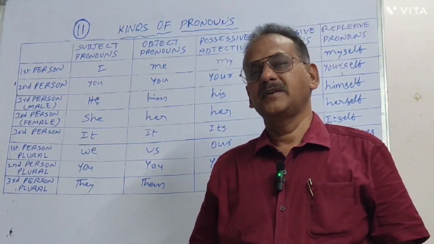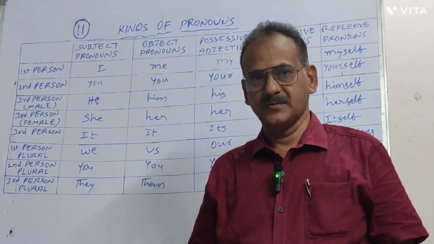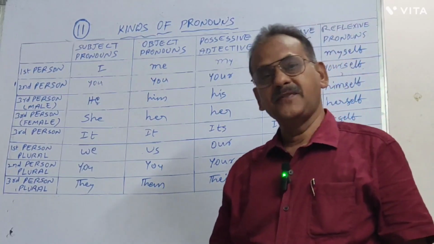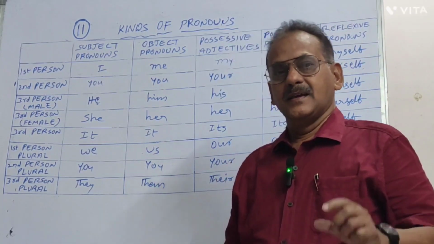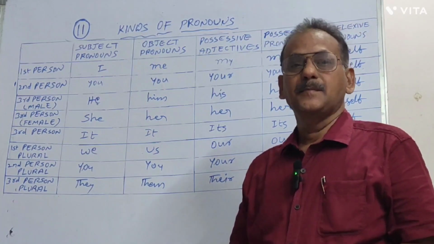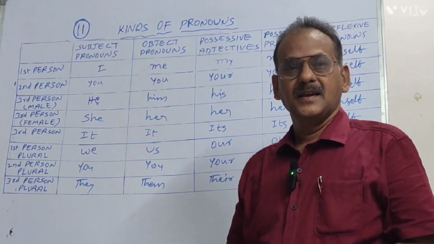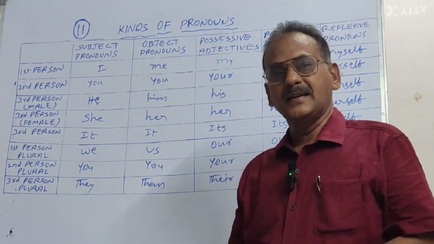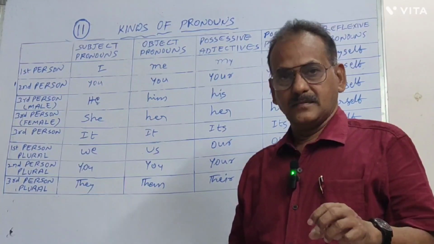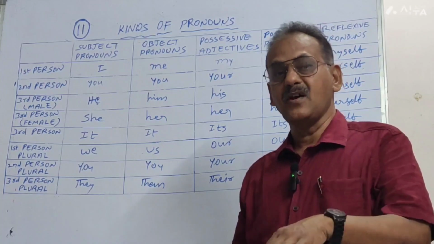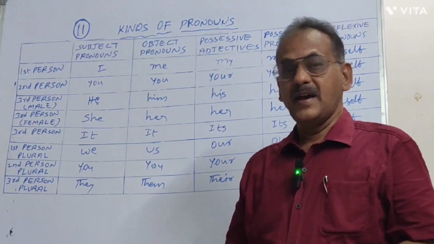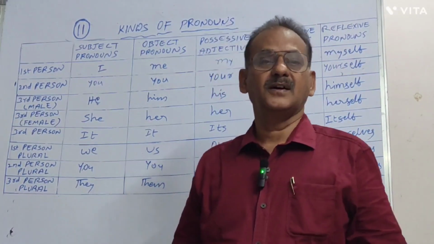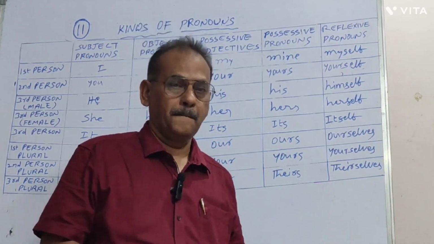So in our previous class, we discussed kinds of nouns. In today's class, we discuss kinds of pronouns. First of all, what is a pronoun? A pronoun is used in the place of a noun. That means a pronoun substitutes the noun. Very clearly, a word which is used instead of a noun is called a pronoun.